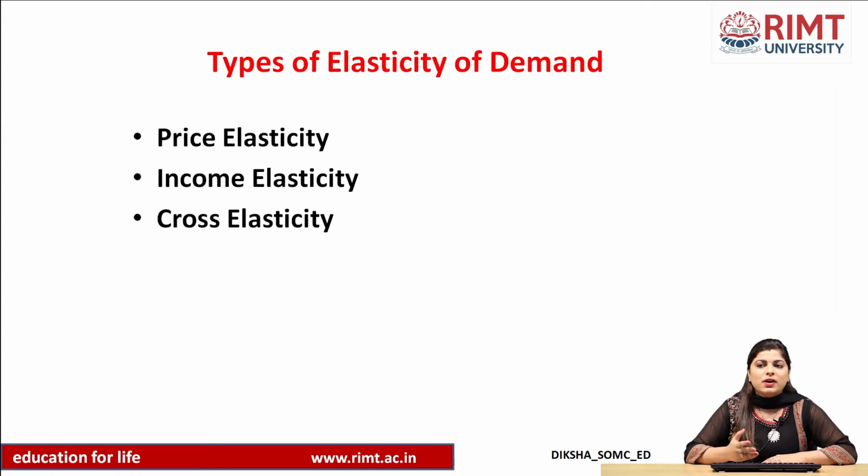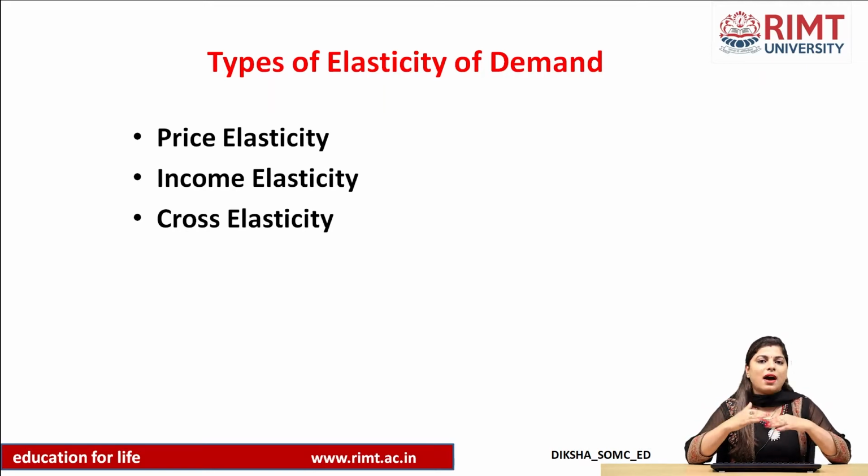In other words, how much our demand for the product has changed due to a change in price is the idea of price elasticity of demand. Due to the change in income of a buyer, that is income elasticity of demand. Due to the change in the price of related goods, that is cross elasticity of demand.